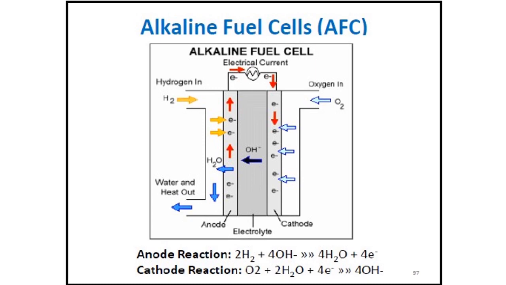What is happening is that the negative ions, that is OH negative ions, from the cathode are getting to the anode, and we are getting the reaction as H2O. In the anode reaction, you can see 2H2 plus 4OH negative giving 4H2O plus 4 electrons. Similarly, in the cathode, you can see O2 plus 2H2O plus 4 electrons giving 4OH negative. So this is how it works.